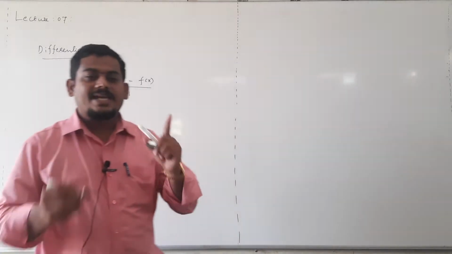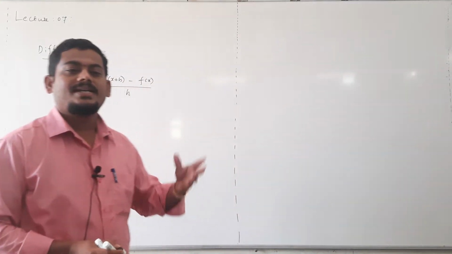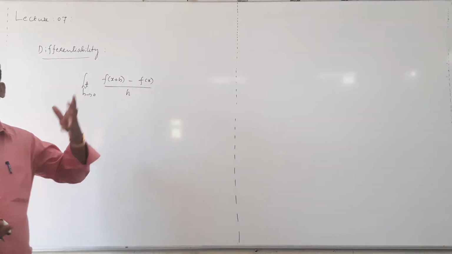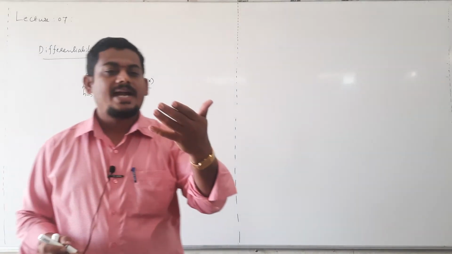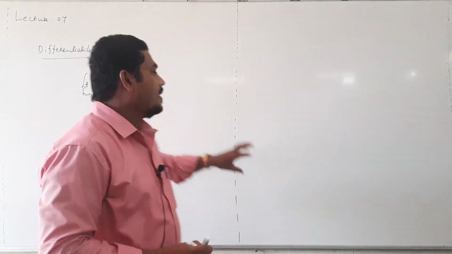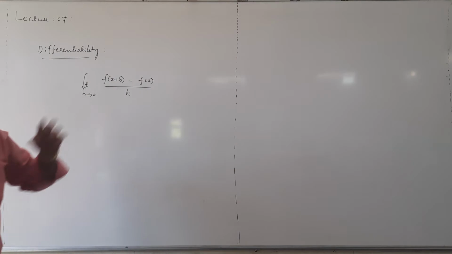If this limit exists, then we can say that it is the derivative of the function. Means this limit is known as derivative of the function at any point, right? Derivative is one of the limit.